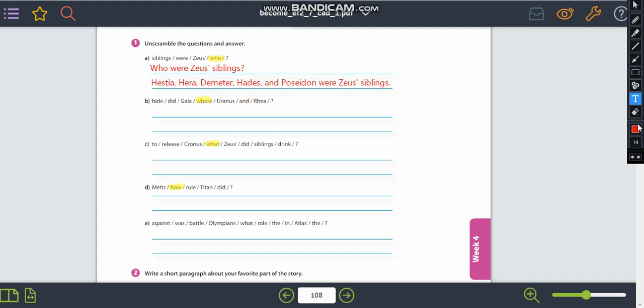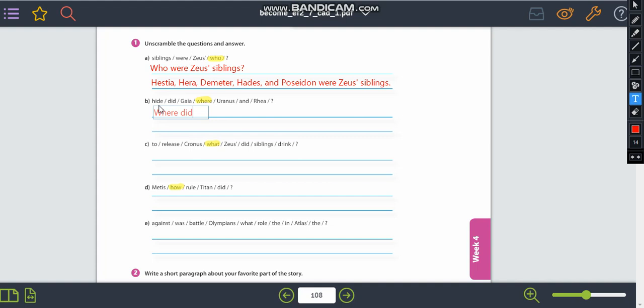Okay. Now let's continue. Letter B, you have where. So we are going to start with where, and we have an auxiliary, we have the did. So we already have the beginning of our sentence. After did, we have to find our subject. So let's take a look first at the verb. The verb is hide. So remember the story and who hid who, okay?